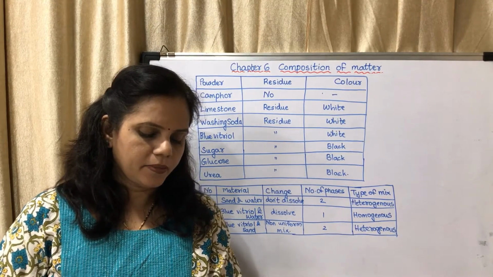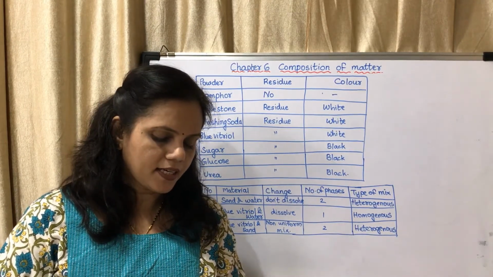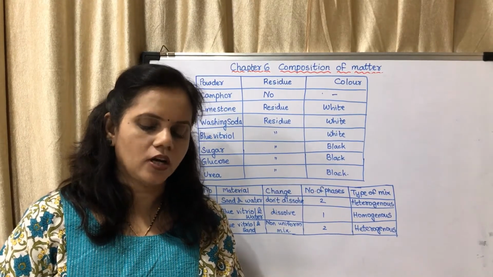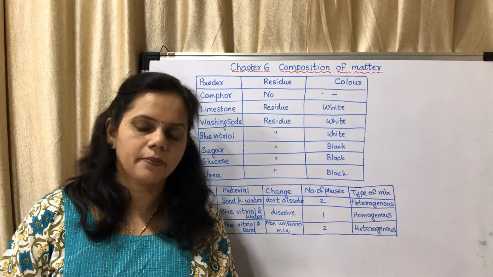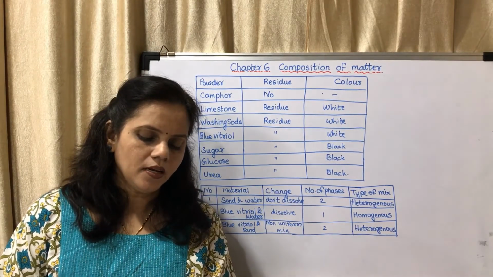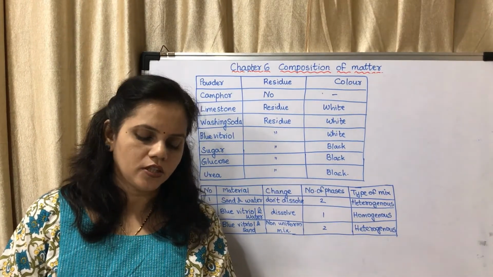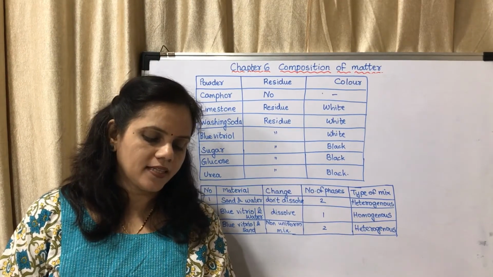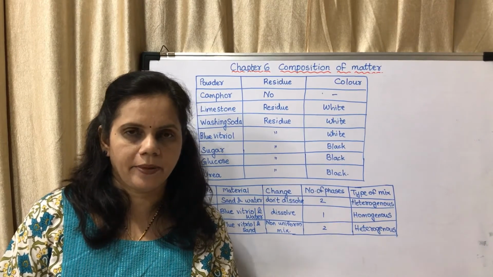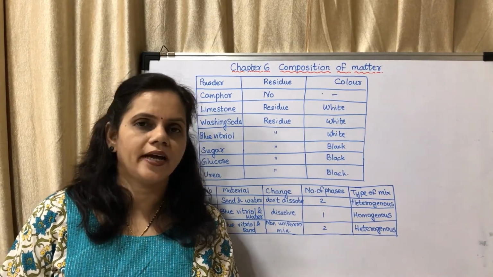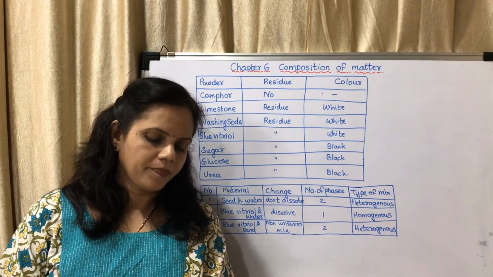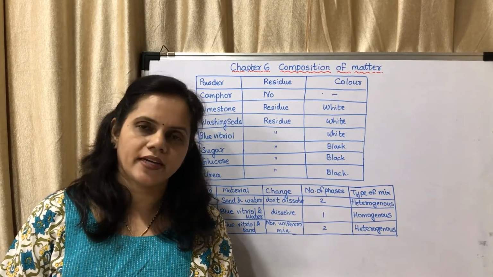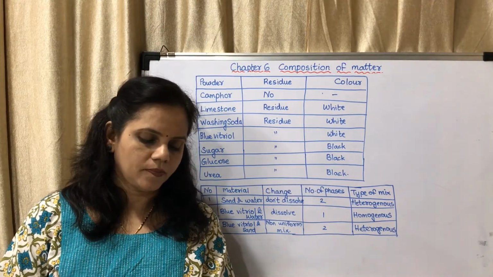In case their combustion is not complete, black colored carbon remains beside the residue. These compounds are called organic compounds or carbon compounds. For example, materials like carbohydrates, proteins, hydrocarbons, petrol, cooking gas are made of organic compounds. You may underline that. It could be asked as an odd man out question. The camphor, sugar, glucose and urea used in the above activity are organic compounds.